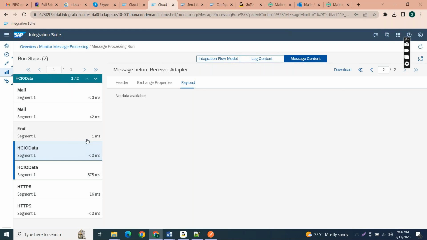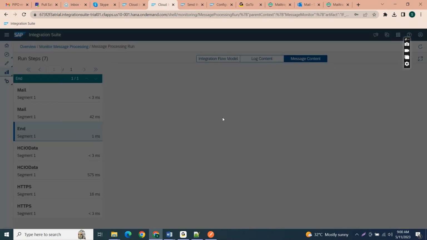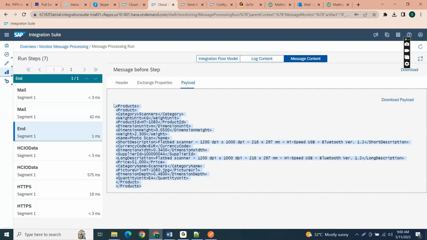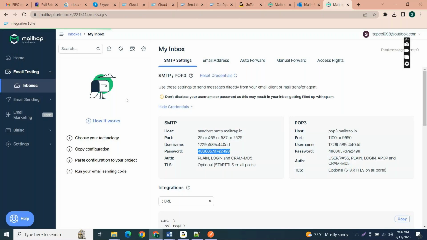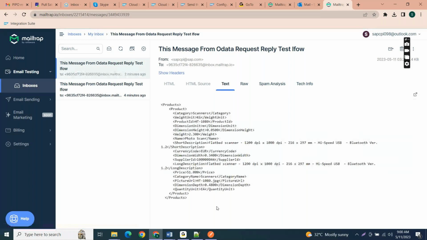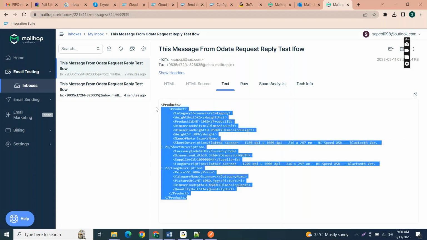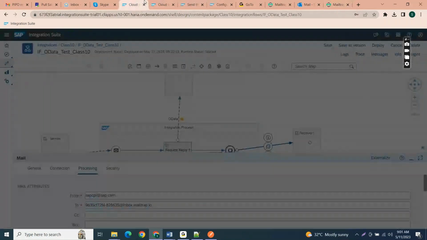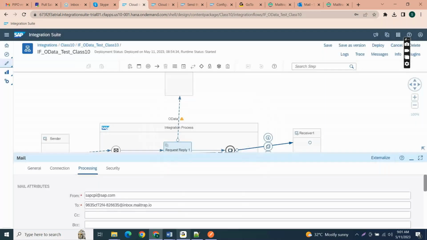So once it is received, it went to the end message. This is the data, the products. This is the data we received from the request reply. Once it is done, it is sending that message to the target service. So this is the data we are sending. This is the data we send to the target service. Clear, right? Just a second, I will be back in 1 minute.